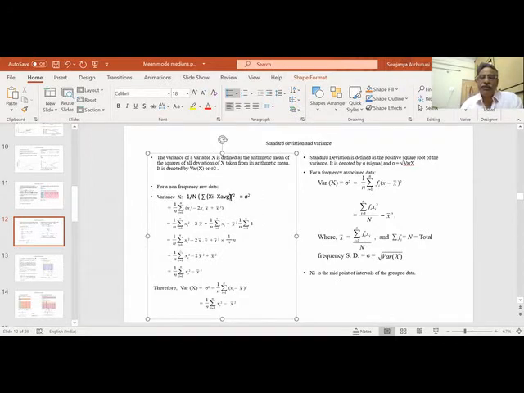This is variance. Suppose I expand it here: sigma xi square plus sigma x bar square minus 2 xi into x bar. Sigma xi by n is x bar. Here the frequencies are all 1. Let us assume the frequency of each xi is 1.